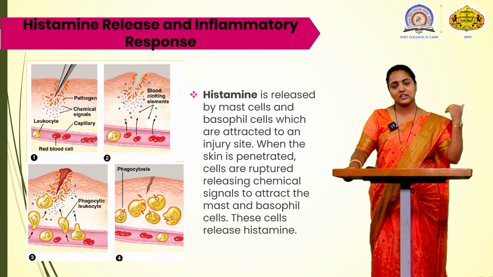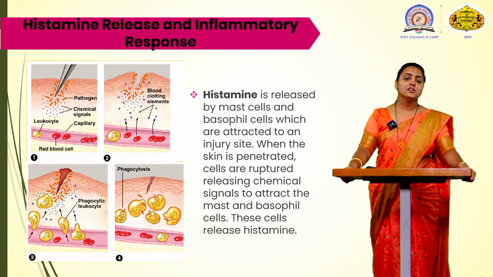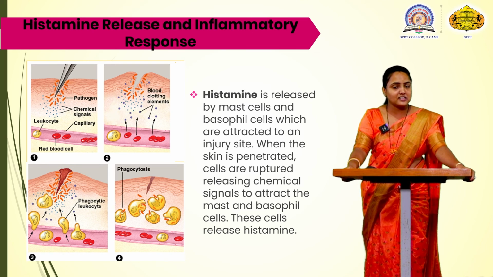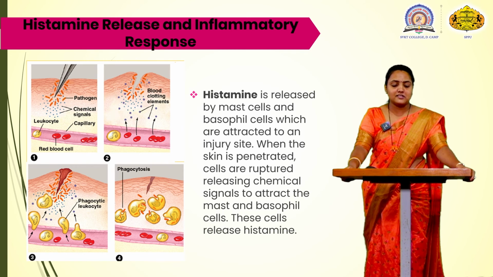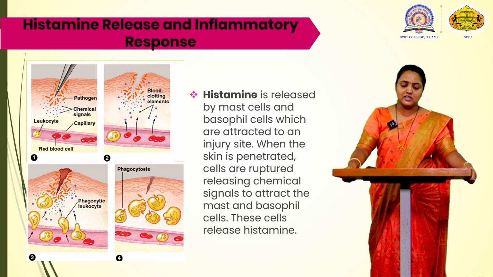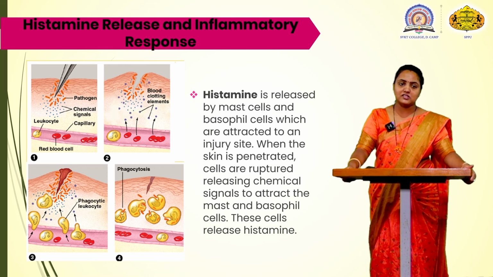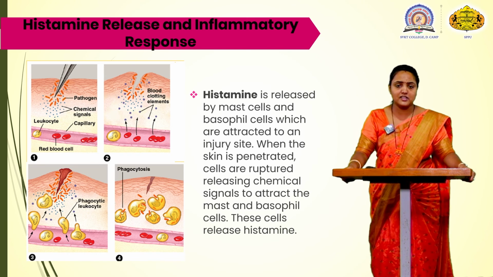As soon as the pathogen enters, there are chemical signals, and the body goes for the first line of defense mechanism. That chemical signal can be recognized by the leukocytes, which contain the various types of WBCs. So when the skin is penetrated, the cells are ruptured. The ruptured cell releases the chemical signal to attract the mast cells and the basophil cells to the site. The mast cells and the basophil cells will release the histamine.